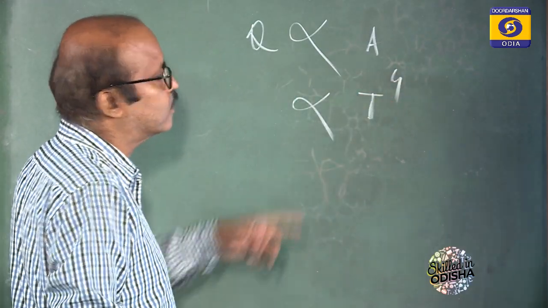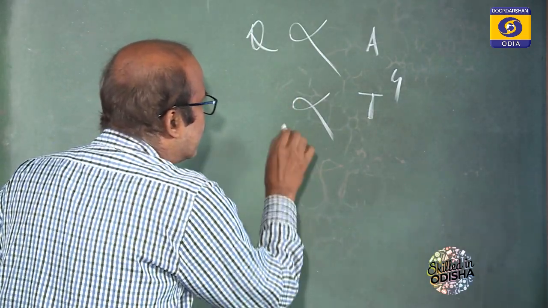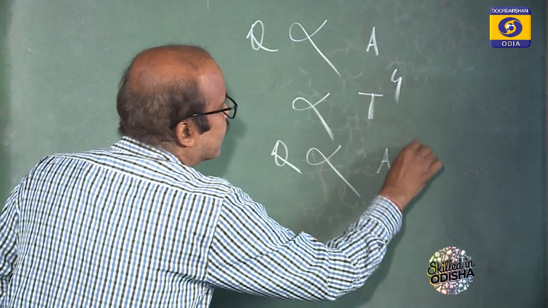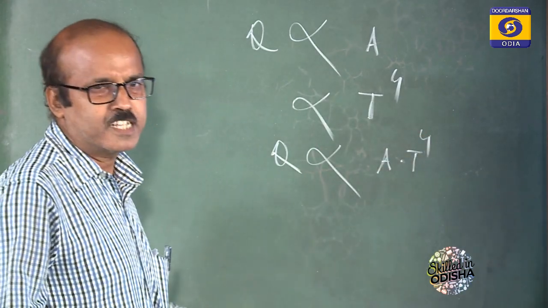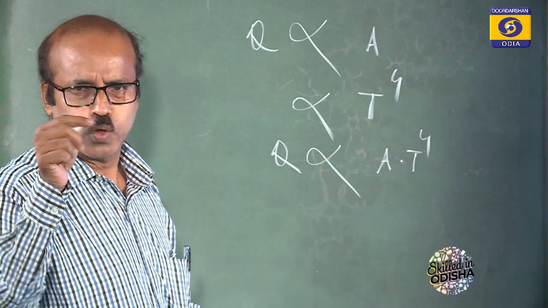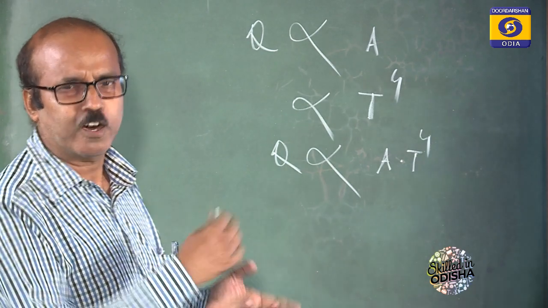Combining these two, Q is proportional to A into T to the power 4. To equate the left side to the right side, we have to multiply with a constant of proportionality on the right side.